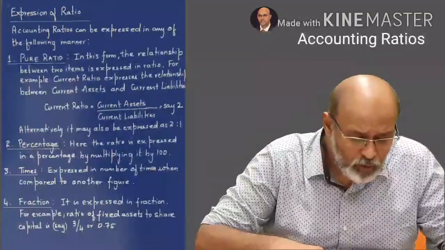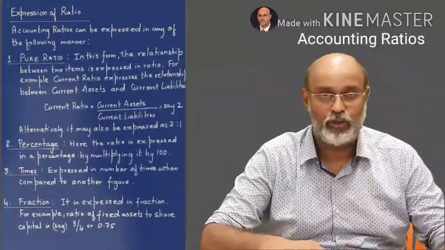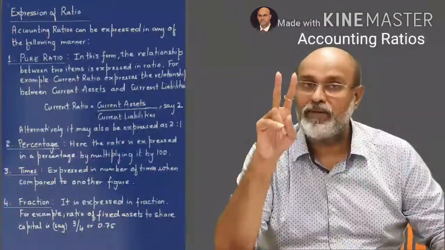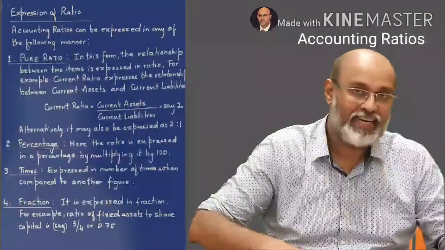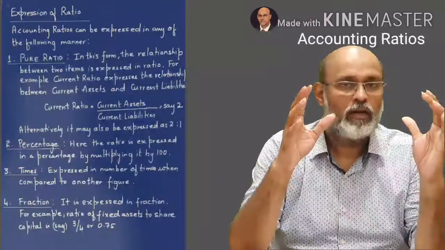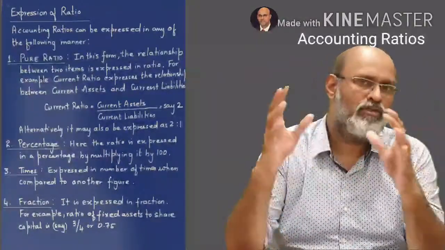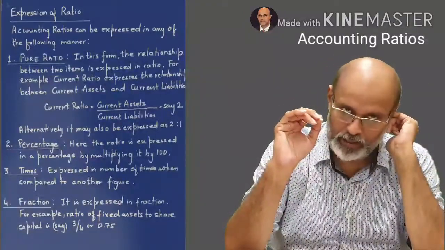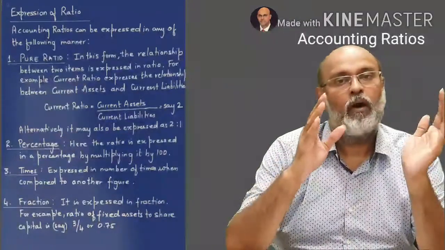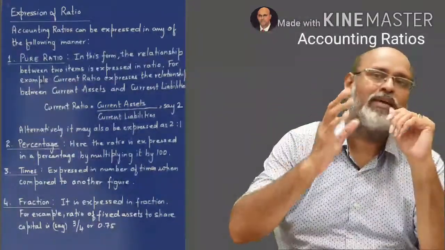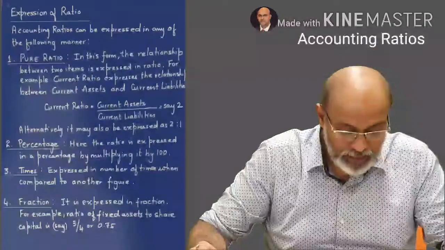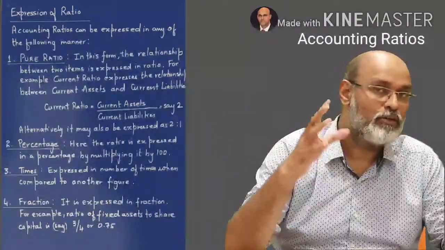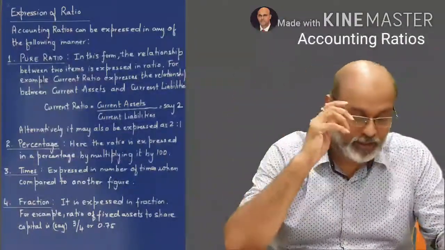Fine. So let us understand the meaning of the word ratio. When we deal with ratio in maths, basically we have a relationship between two interdependent or related items. Like for example, liters of milk. So you are comparing liters of milk with liters of milk. So they are two related items. The weight of a particular object, that also you are trying to compare with the weight of another object. So both are either in grams or kg, so it becomes easier for us to calculate. So these ratios, when you convert them into accounting information, are known as accounting ratios.